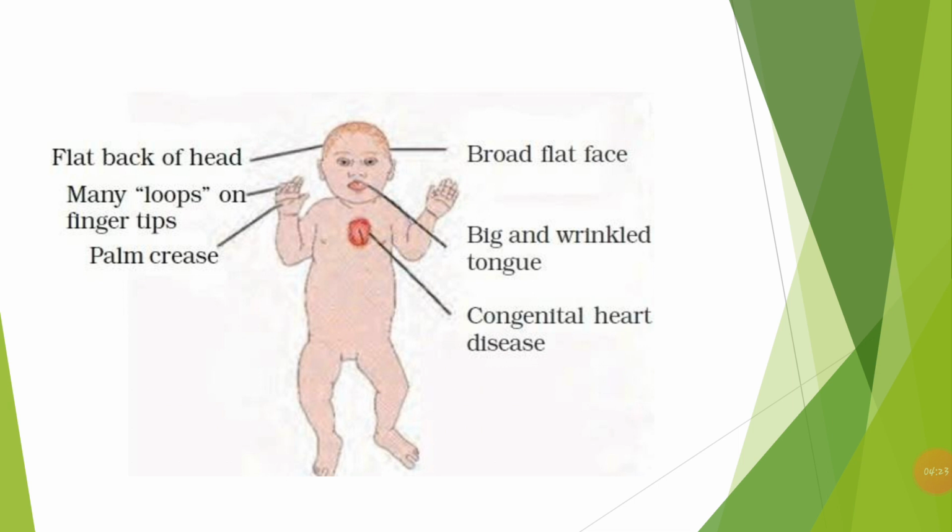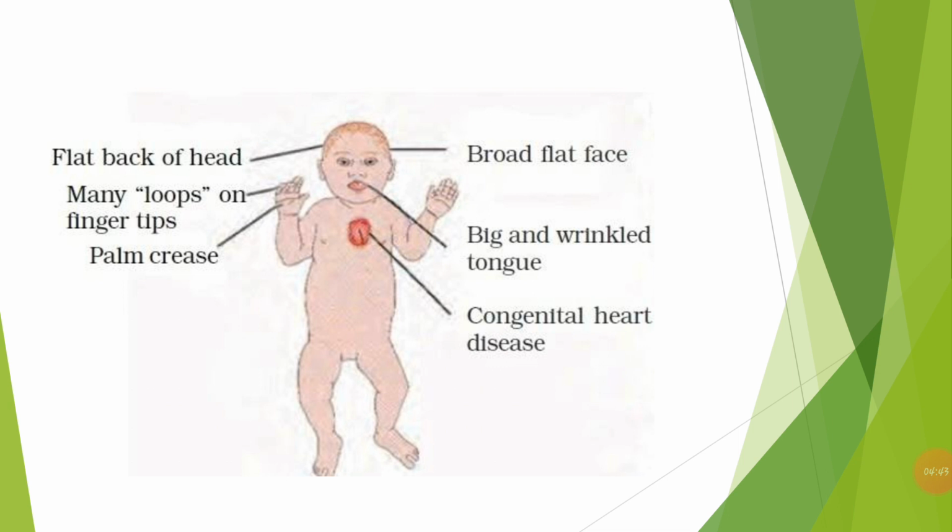So you can see here it is having a flat back of the head, so the broad flat face, so there is a big and wrinkled tongue, so congenital heart disease, and many loops on the fingertips and the palm crease. So these are the characteristic features of the child which is going to suffer from the Down syndrome.